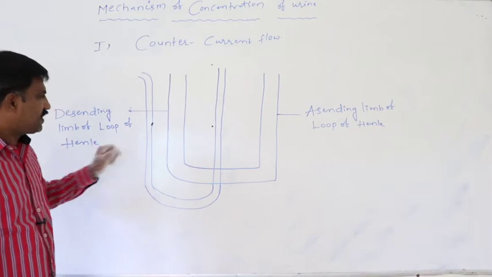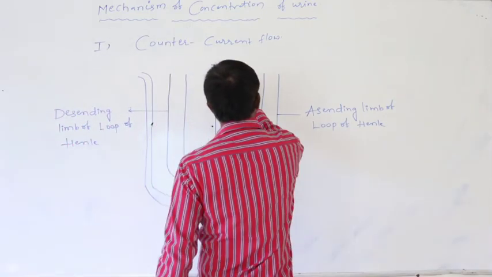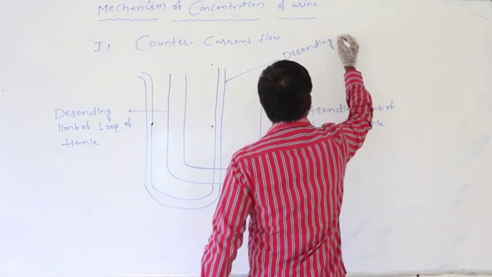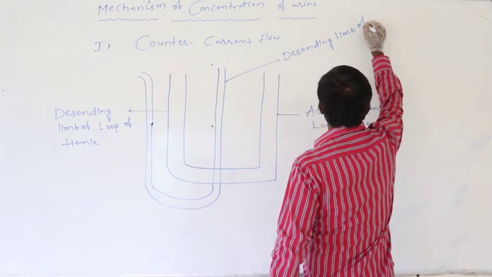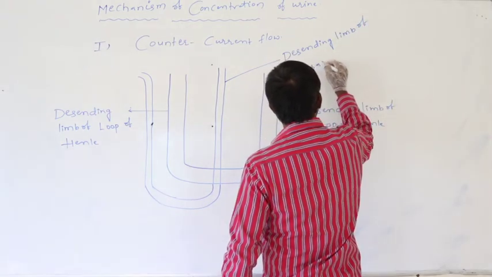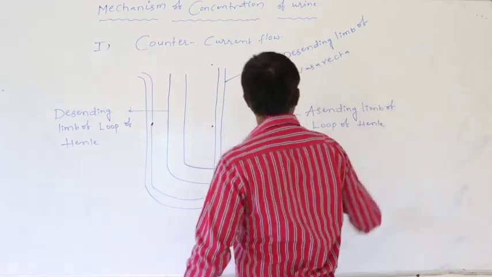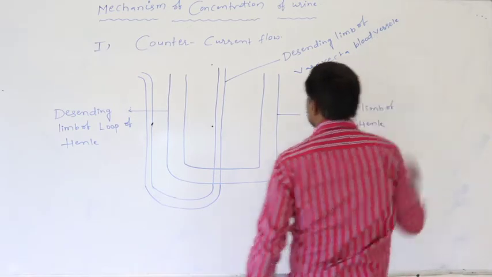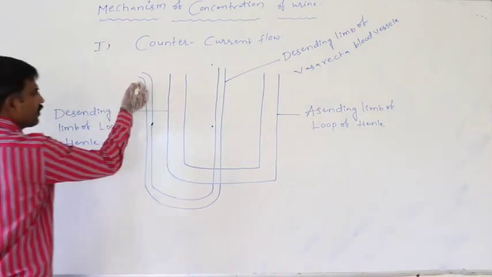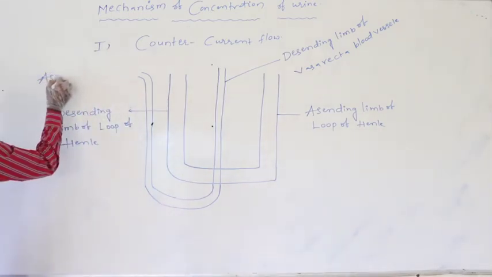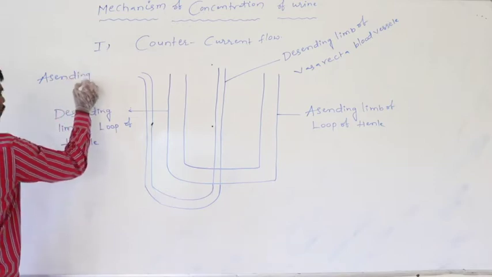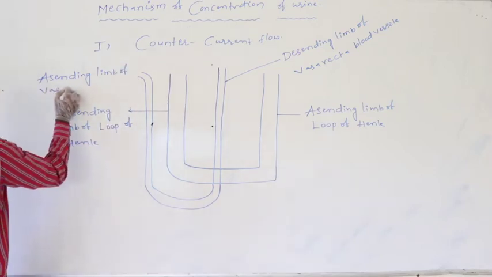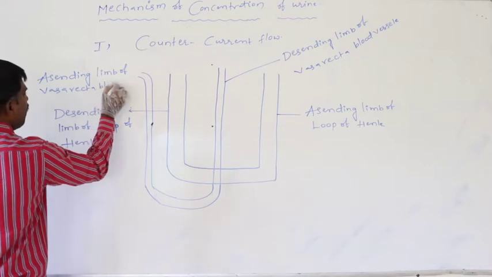Definitely in the vasa recta blood vessel, this is said to be the descending limb of vasa recta blood vessel.